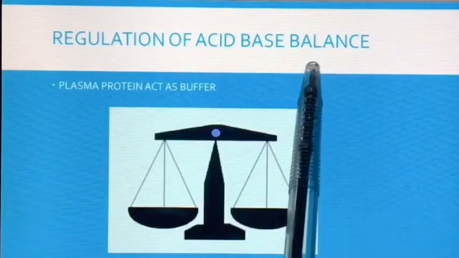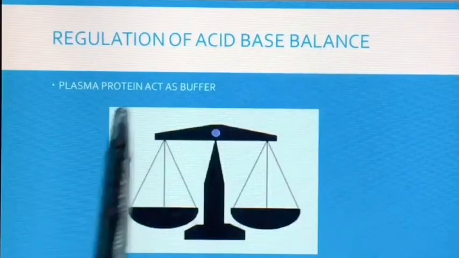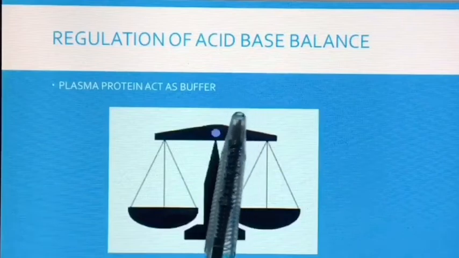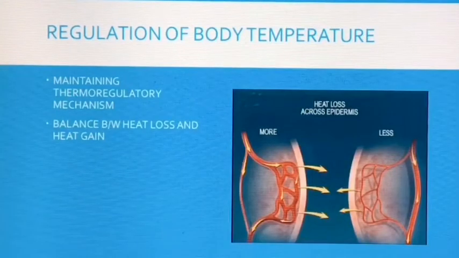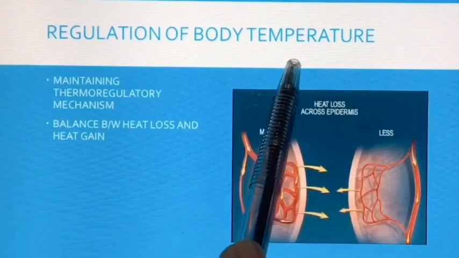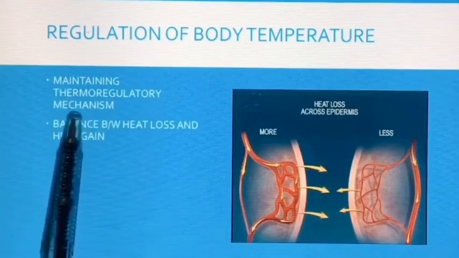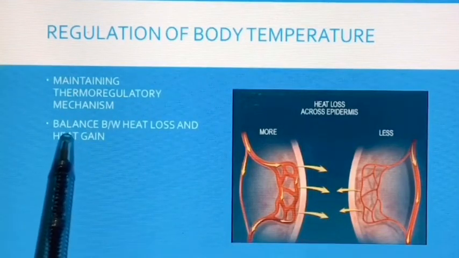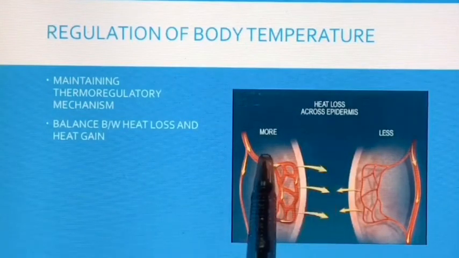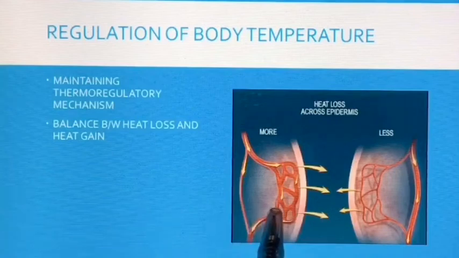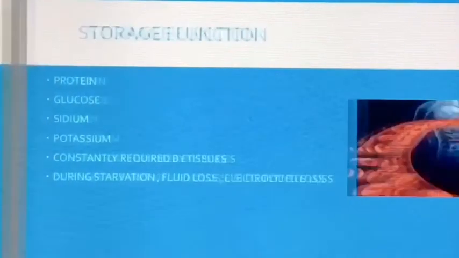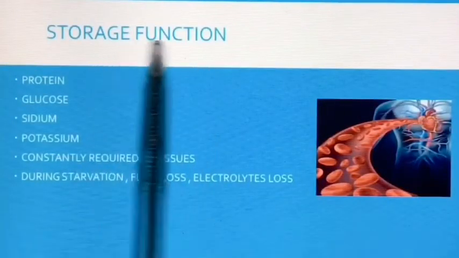Regulation of the acid base balance is also done by the blood. The plasma protein and hemoglobin act as buffer and help in regulation of acid base balance. The next function of blood is regulation of body temperature. Body temperature is regulated by blood by maintaining a thermoregulation mechanism, that is balance between heat loss and heat gain. In this picture it is shown that when more heat is required vasodilation occurs, and when less heat is required vasoconstriction occurs.